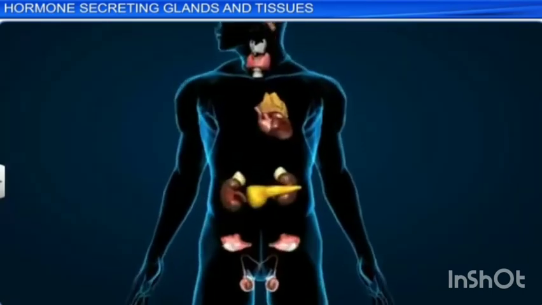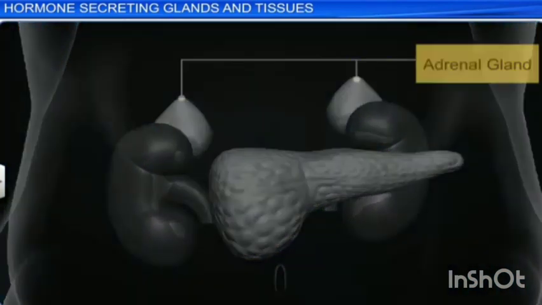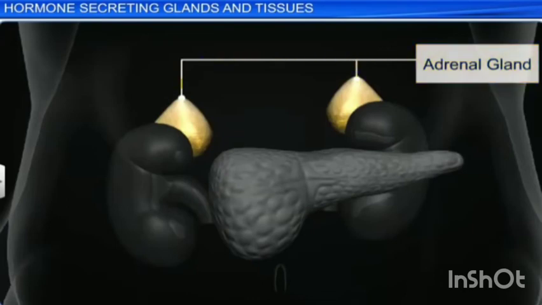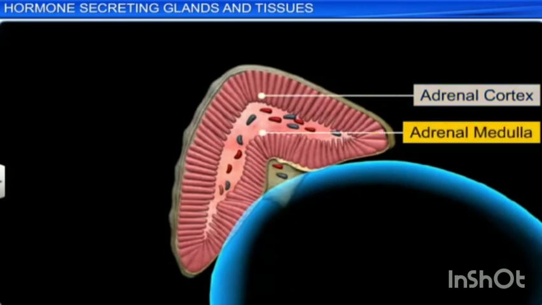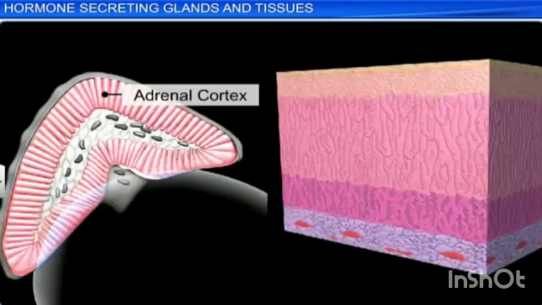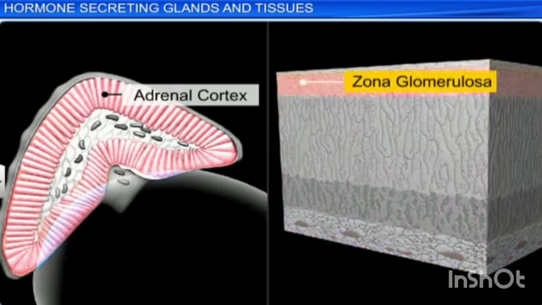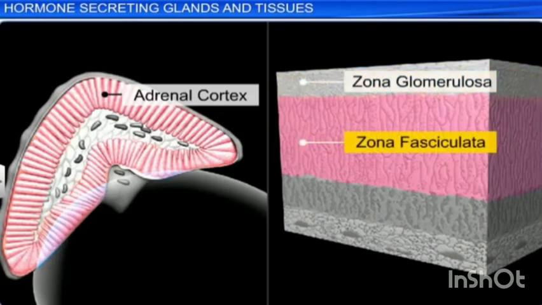Next one is the adrenal gland. A pair of adrenal glands are located on the anterior end of the kidneys. Hence, it's also called suprarenal glands. Anatomically, the outer region is called cortex and the inner region is called medulla. The adrenal cortex has three distinct zones, namely zona glomerulosa, zona fasciculata, and zona reticularis. So, what are the three distinct regions of adrenal cortex? Zona glomerulosa, zona fasciculata, and zona reticularis.